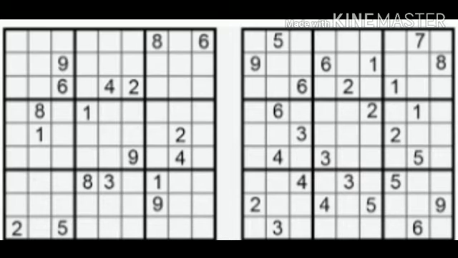Okay, for example, if in Sudoku we are using 3 into 3, that is, the rows and the columns are 3, how many numbers should we use? We should use the numbers from 1 to 3 alone. We should not go beyond 3. Okay, in Sudoku whenever we are using 4 into 4, we can use only the numbers from 1 to 4 alone. We should not use anything other than that. The word Sudoku comes from the Japanese language, right? Su means number, doku means single.